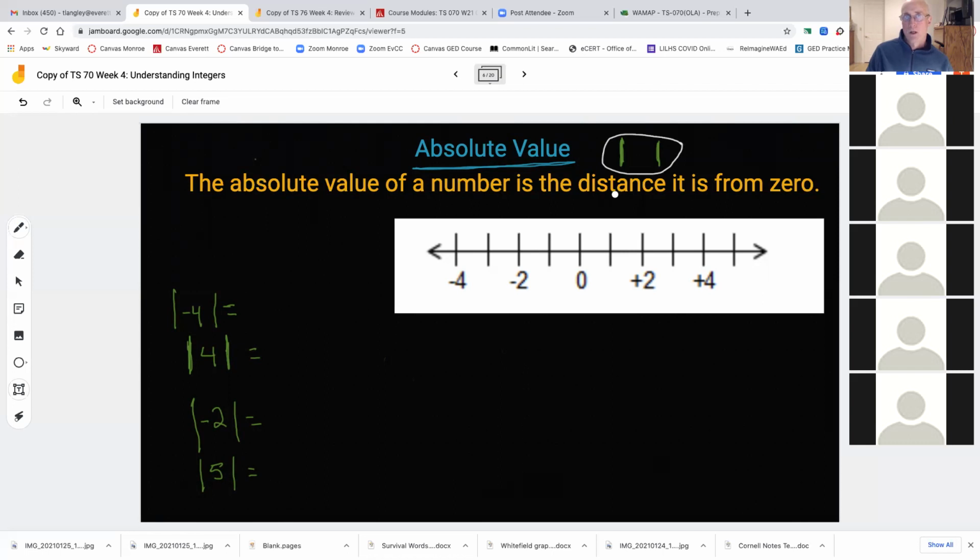Okay. So the definition is the absolute value of a number is the distance it is from 0. Okay. So if I was taking abbreviated college notes, I might write just this: absolute value equals distance from 0. Okay. So I'm going to give you 10 seconds to copy that down.